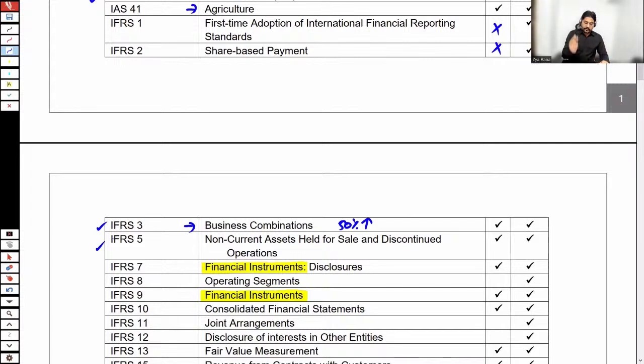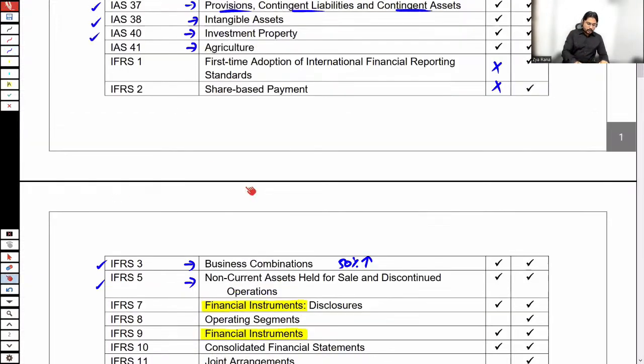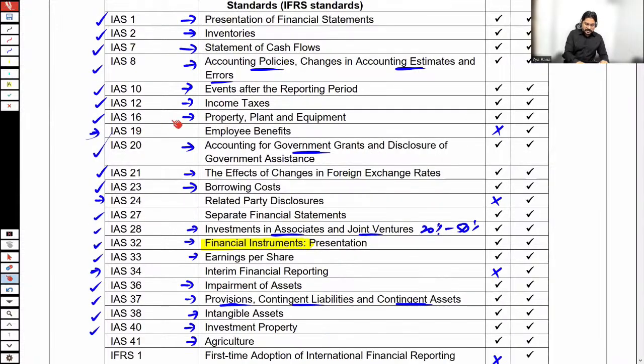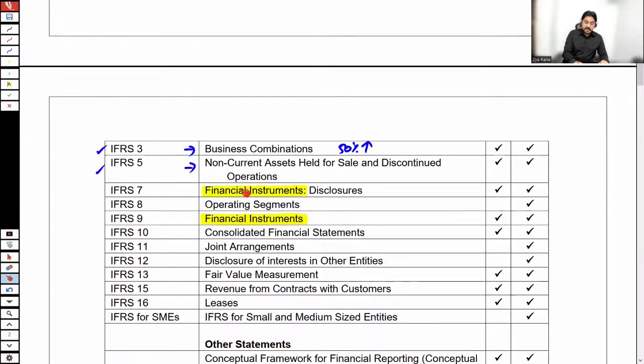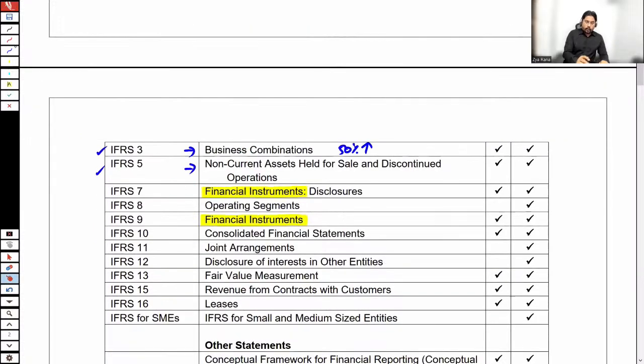IFRS 5. IFRS 5 tells about, let's say you were using a non-current asset in your business activities. Now you have decided not to use that asset in your business and you intend to sell that asset. It means till the time you were using that asset in your business activities, that asset was dealt with according to IAS 16. Now the intention has changed. When the intention is to sell the asset, it will be reported and accounted for according to IFRS 5, named as non-current assets held for sale and discontinued operations.